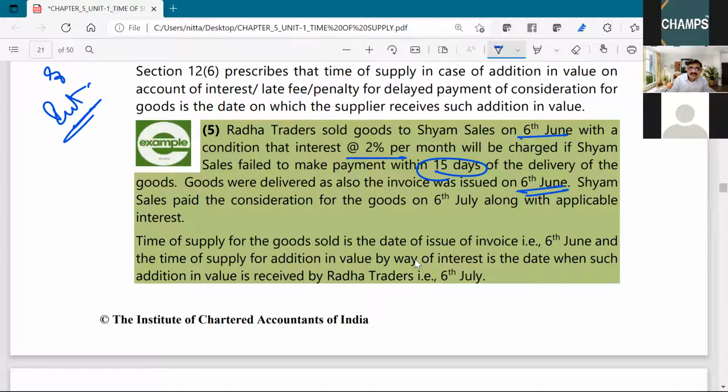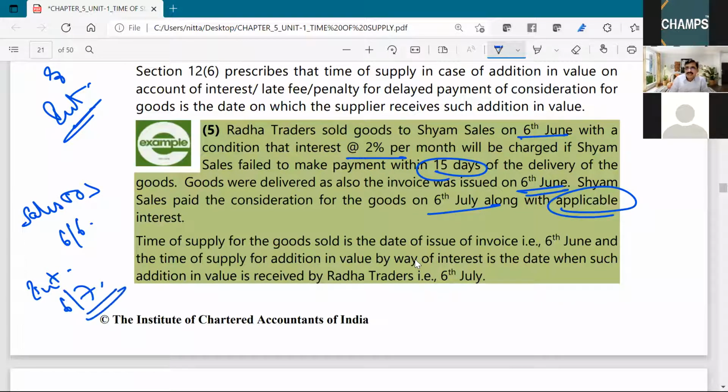Shyam paid consideration on 6th July, along with applicable interest. So for sales, the time of supply will be 6th June. For interest, time of supply will be 6th July, because on 6th July they received the interest payment.